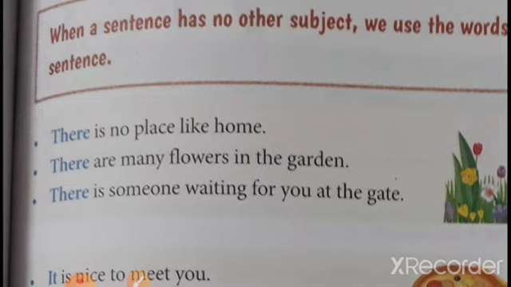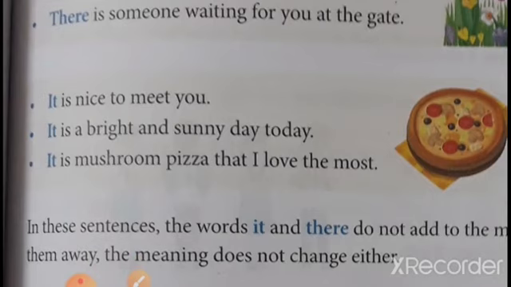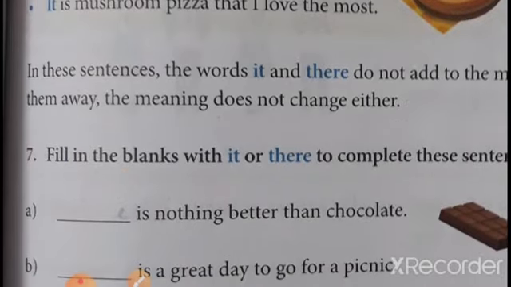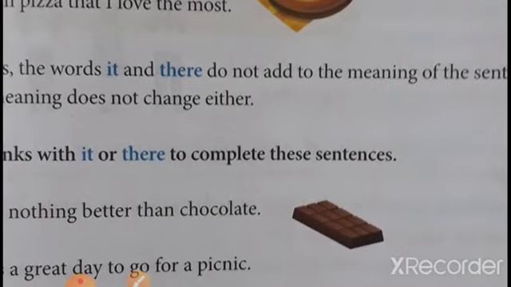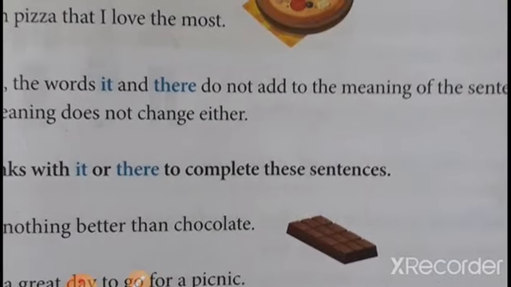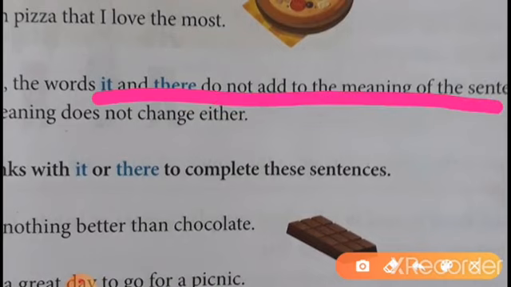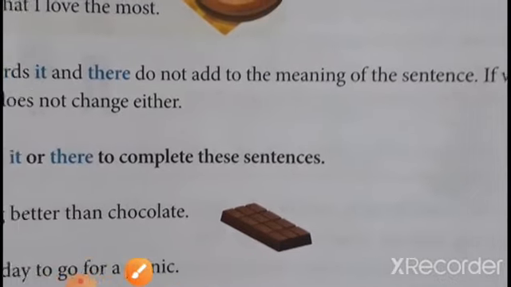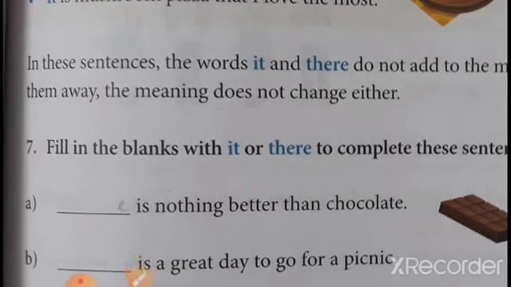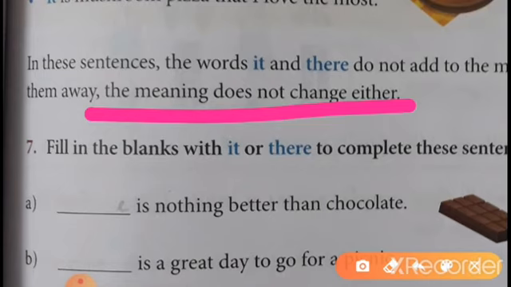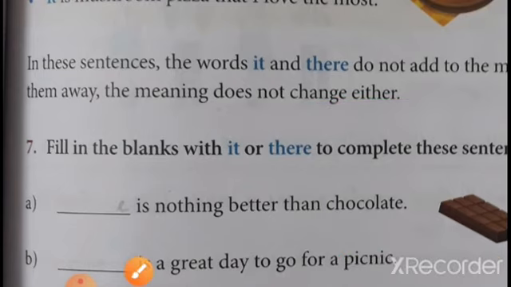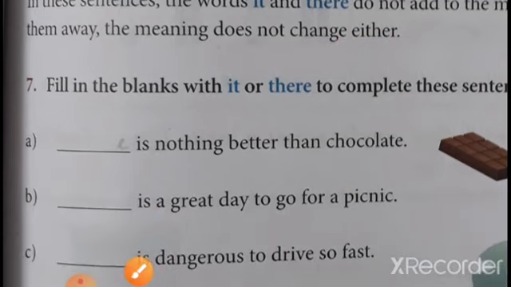So children, let us see this exercise first. First of all, we have to complete the answers in the exercise. In these sentences, the words it and there don't add to the meaning of the sentence. If we take them away, the meaning doesn't change. It will remain the same.